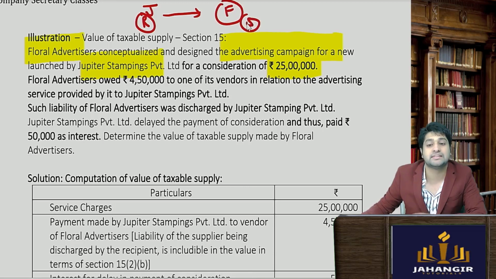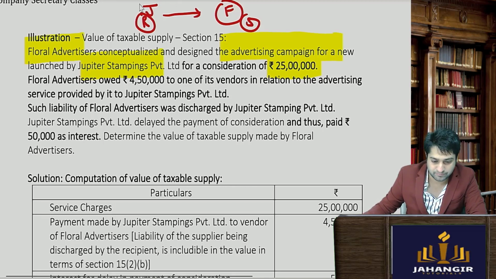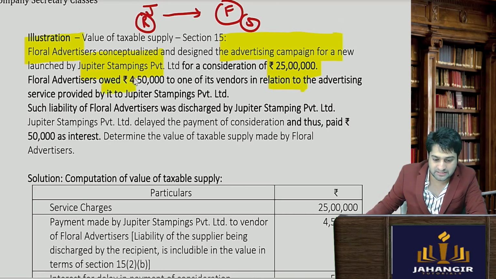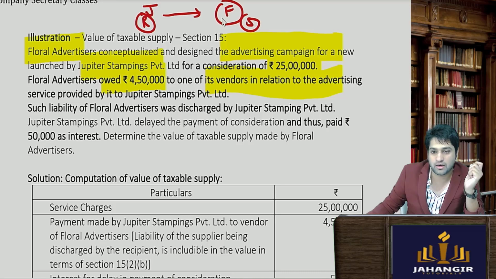Floral is a supplier of services for a consideration of rupees 25 lakhs. So the recipient is going to give 25 lakh rupees. Further, Floral owed rupees 4,50,000 to one of the vendors in relation to the advertising.